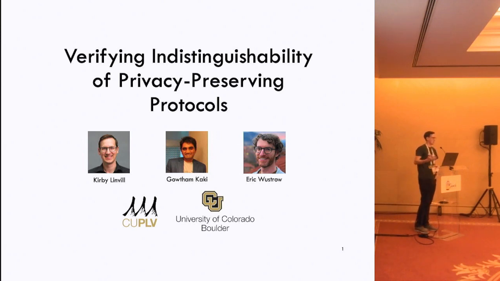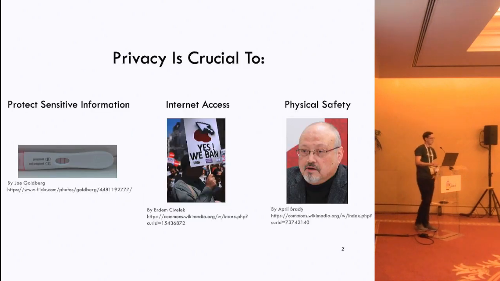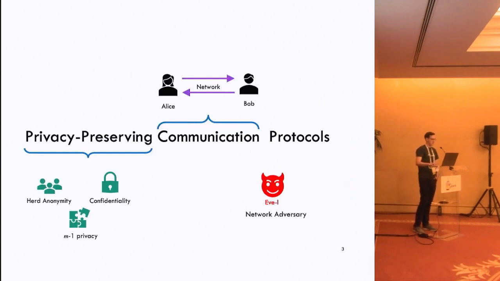I'm going to talk about my work on verifying indistinguishability of privacy-preserving protocols. This is joint work with my advisor, Gowtham Kaki, and our collaborator, Wustrow, and we're all out of CU Boulder. Privacy today is critical, whether it's to protect sensitive information like healthcare data, to preserve internet access in the face of censorship, or even to protect physical safety in the case of journalists and dissidents. The protocols we're going to be talking about today aim to provide these kinds of critical protections.